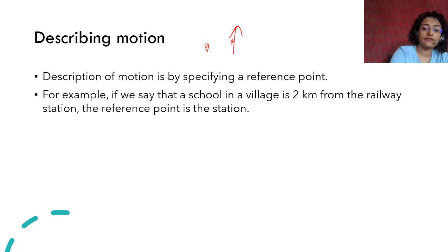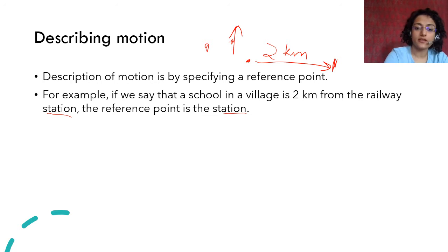Again, for example, if we say that a school in a village is 2 kilometers from the railway station, the reference point is the station. Okay, so for example, if you say that here is the railway station and here is the school, so this distance is 2 kilometers. So this is the reference point. If it was something else, if you say that this school is 1 kilometer from my house, then the reference point is your house.